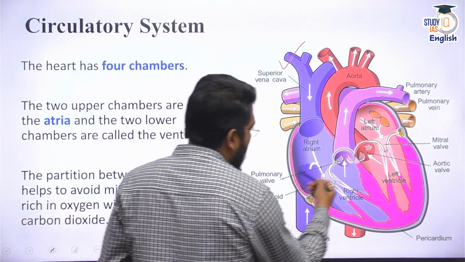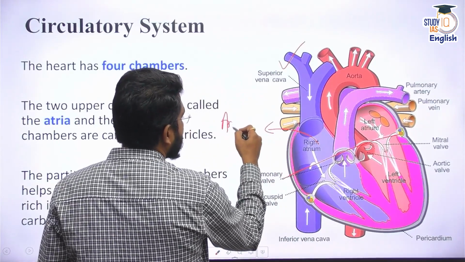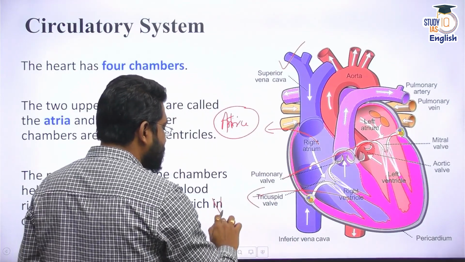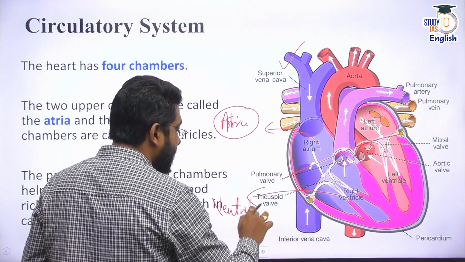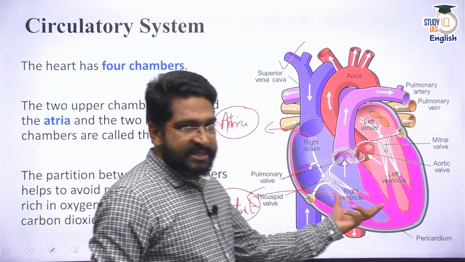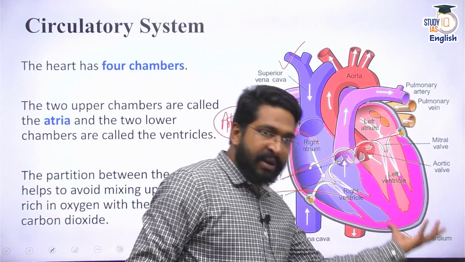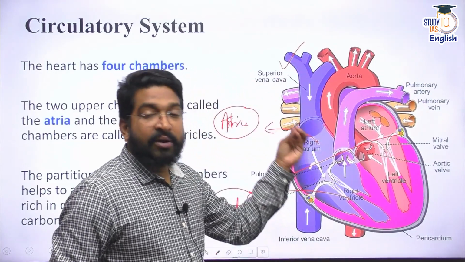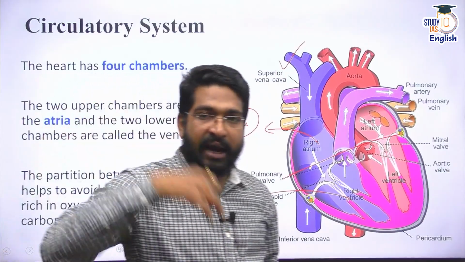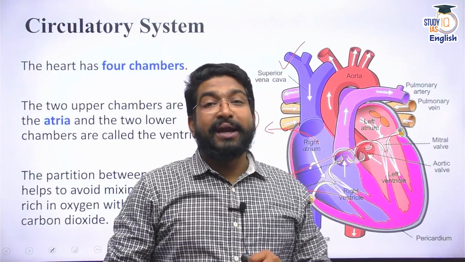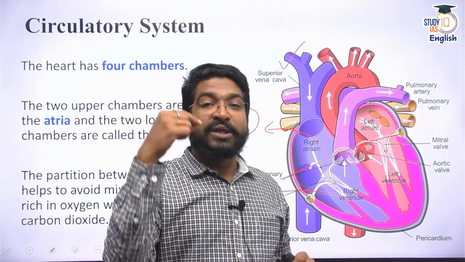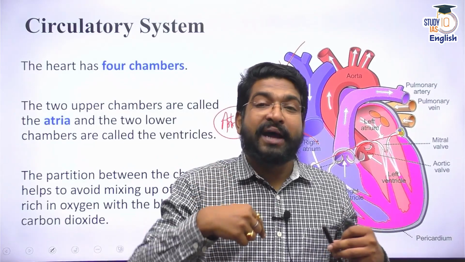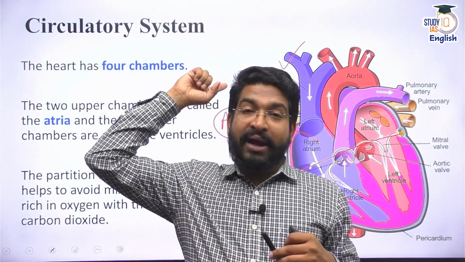The upper chambers are called atria. The lower chambers are called ventricles. Please remember, vent means sending out, meaning both the ventricles are responsible for sending blood out, oxygenated blood to the body and deoxygenated blood to the lungs. So blood, first of all, enters the heart from the entire body, and it also enters from the lungs. Please remember, the blood that is coming from the lungs is oxygenated, it is pure, and now that blood has to be pumped through the entire body.